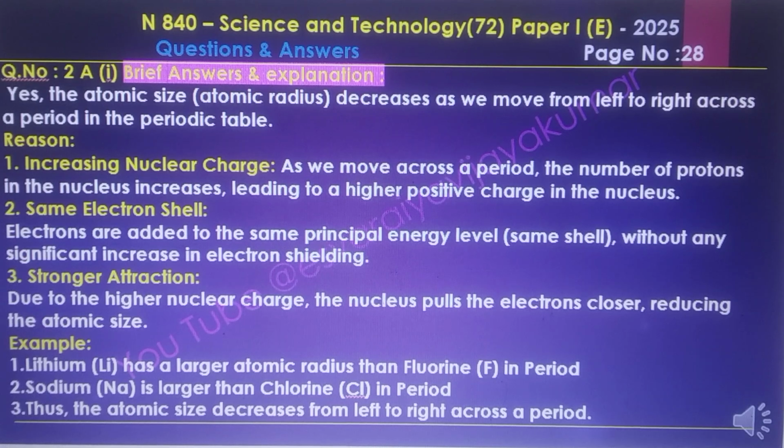Example: lithium has a larger atomic radius than fluorine (F) in the periodic table, and sodium (Na) is larger than chlorine (Cl) in the same period. Thus, the atomic size decreases from left to right across a period.